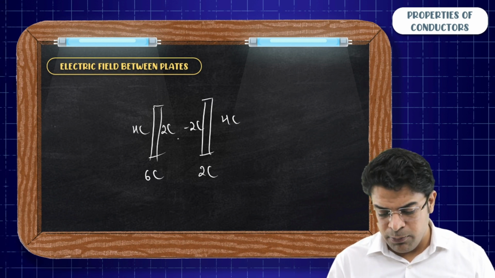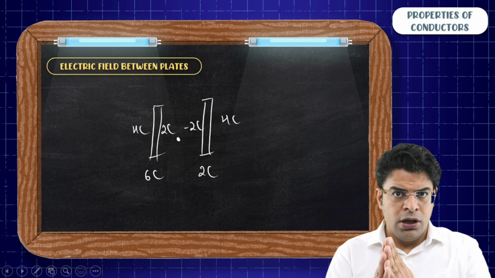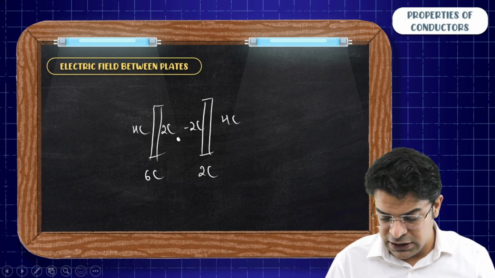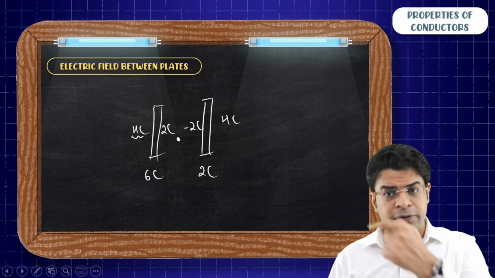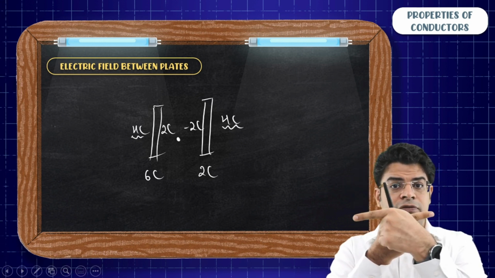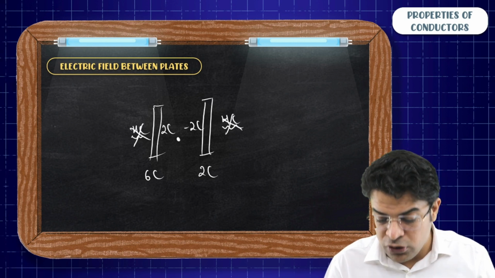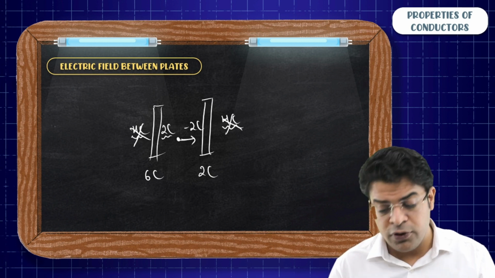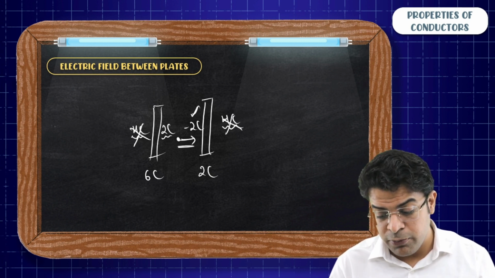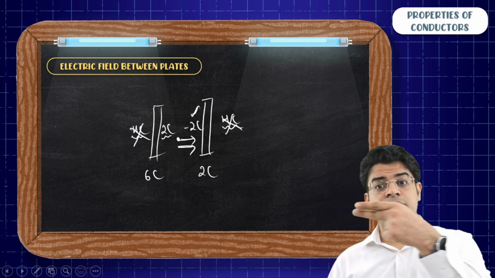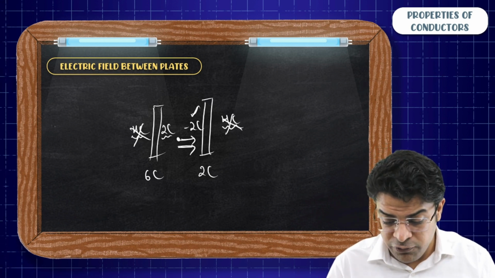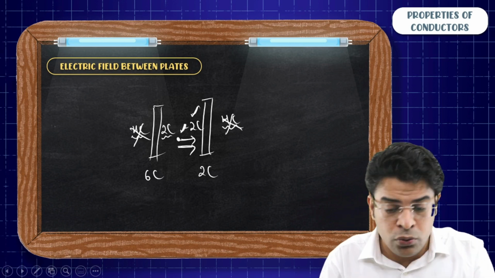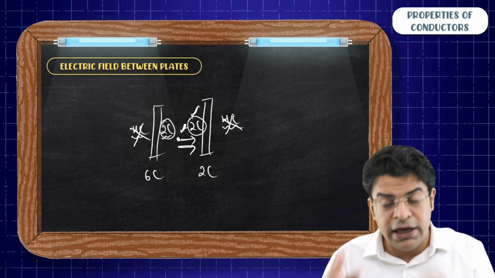Now, tell me, at a point between the plates, the net electric field will be due to which charges? You will say, sir, this 4 coulomb produces a field towards right. This 4 coulomb produces a field towards left. So the field produced by these two 4 coulombs will cancel out each other. This 2 coulomb positive will produce a field away from it, and this minus 2 coulomb will produce a field towards it. So they will produce the field in the same direction. So the field at a point between two plates is due to the charge present on the inner surfaces.